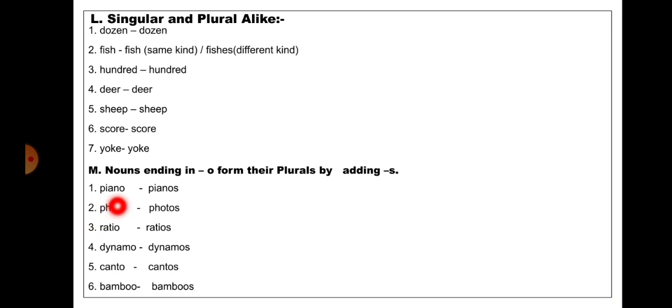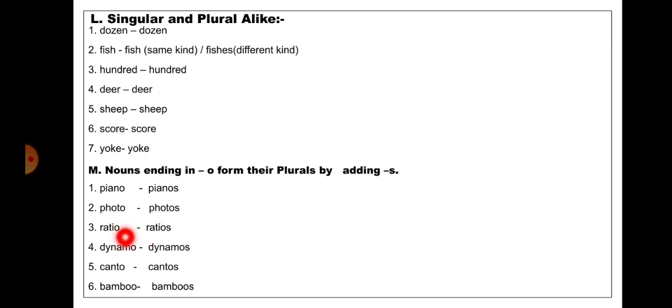Nouns ending in O form their plurals by adding S to the singular. Piano, so here the word is ending with O. So by adding S to the singular, it will become plural. Pianos. Photo, the word is ending with O. So by adding S to the singular, it will become plural. Photos. Ratio, the word is ending with O. So by adding S to the singular, it will become plural.